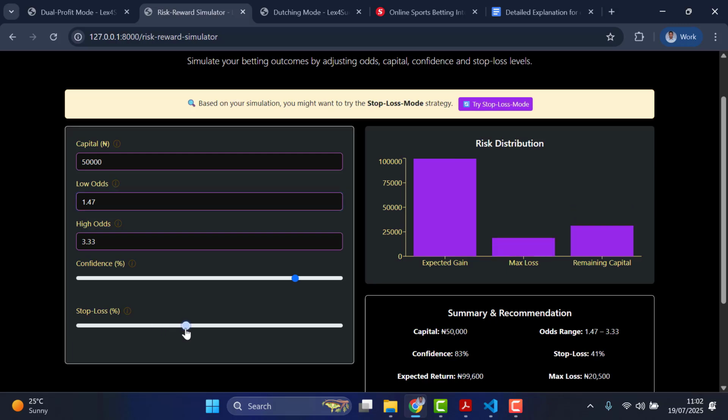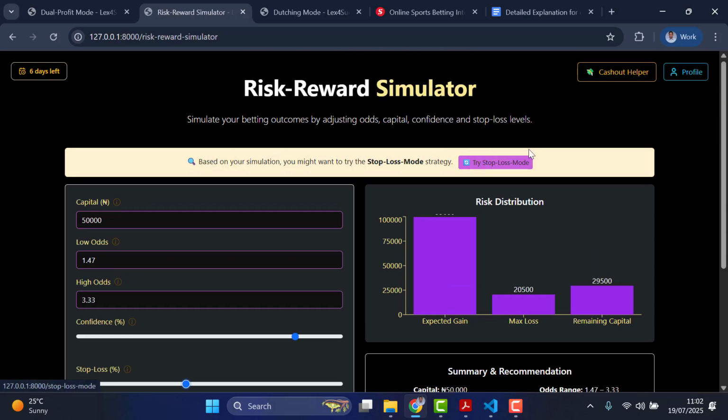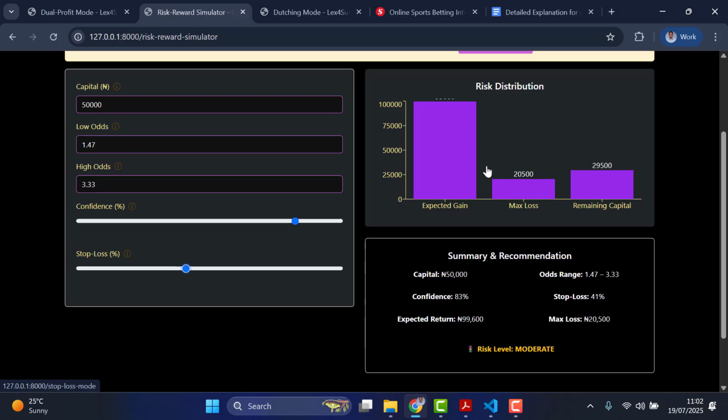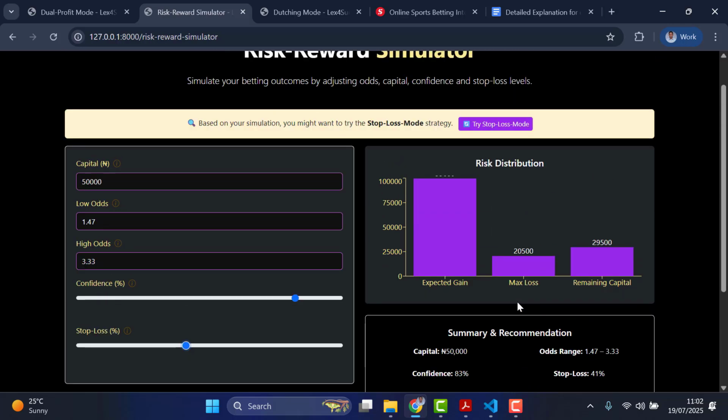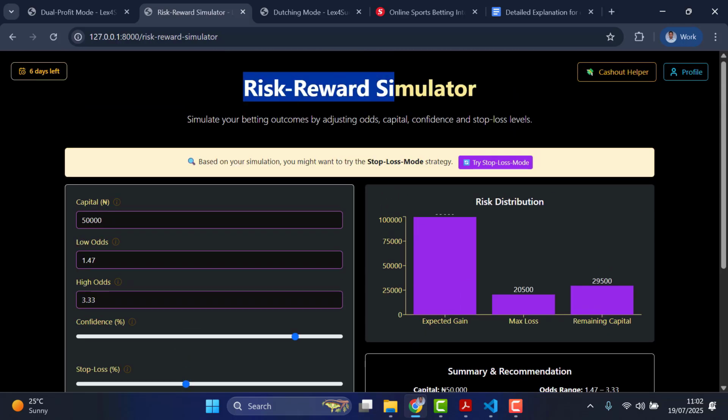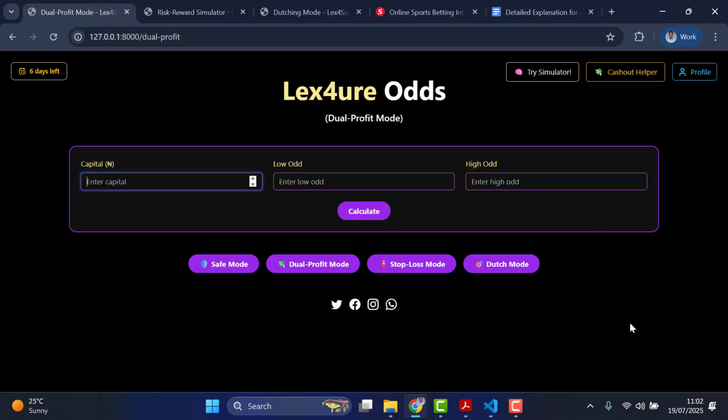You understand? Let's say I'm willing to take a loss, let's just stretch that. You can see it says I should use the stop loss mode instead. That's the suggestion here. I should use stop loss mode given this data. All right. So that is what this feature is helping out with. So that's it here, in summary, of all the modes and all the features this platform has as of now in this beta release version.